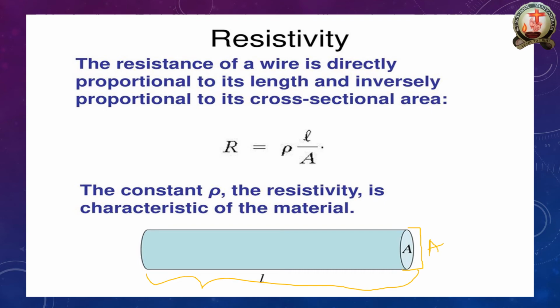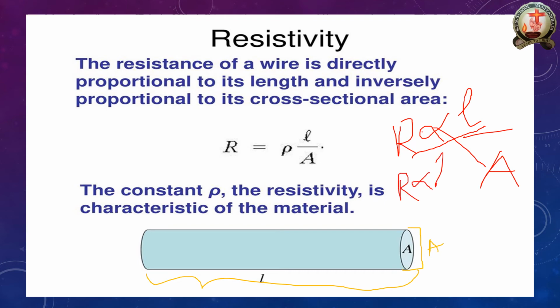So resistivity is directly proportional to the length and inversely proportional to the cross-sectional area. I can write it like this: resistance is directly proportional to the length and inversely proportional to the cross-sectional area. We can simply write it like this also.